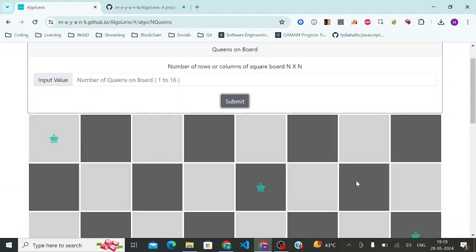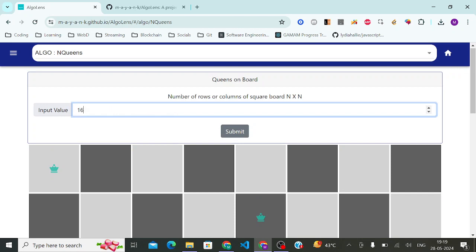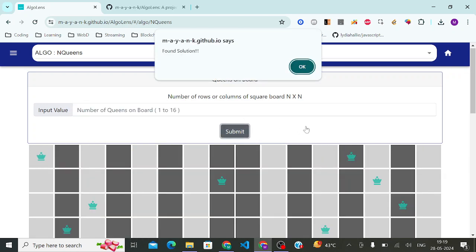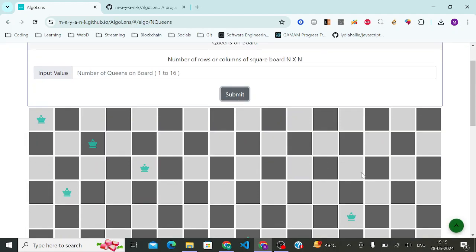Obviously, there can be more improvements to this. For example, you could highlight the paths of the queens and show how they are not intersecting. And let's see for the 16 how this scales. It found a solution, but there's a reflow and repaint that happens for larger inputs, so that's why sometimes you see a bad UX experience.